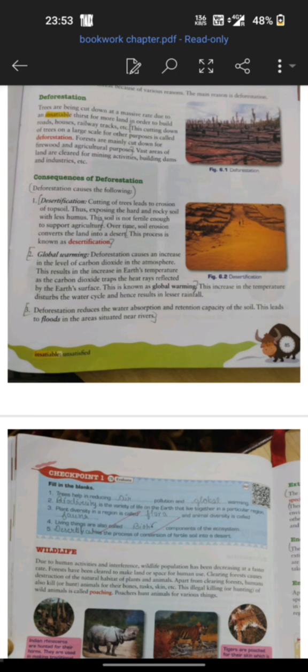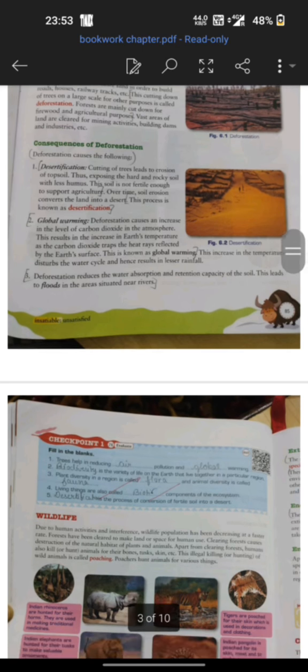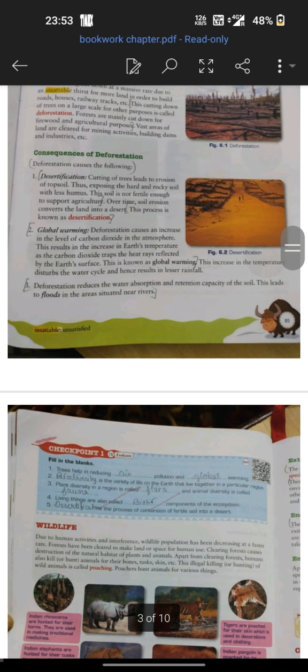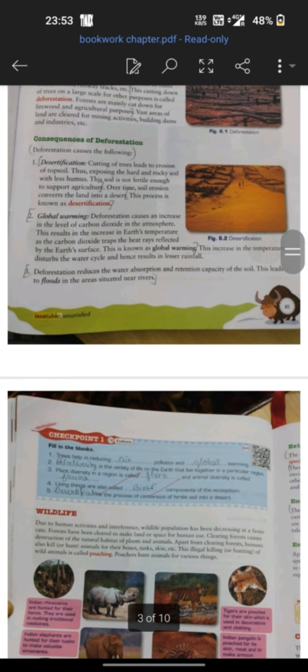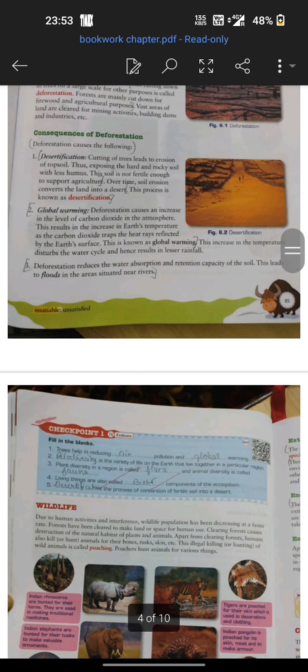What happens is, if you are cutting down the trees on a large scale, the soil loses its fertility because of a decrease in the level of water absorption by the soil. Ultimately if it continues for a longer period of time, that results in desertification. An area that was covered by forest, if the forests are removed as part of deforestation, might be converted into desert.